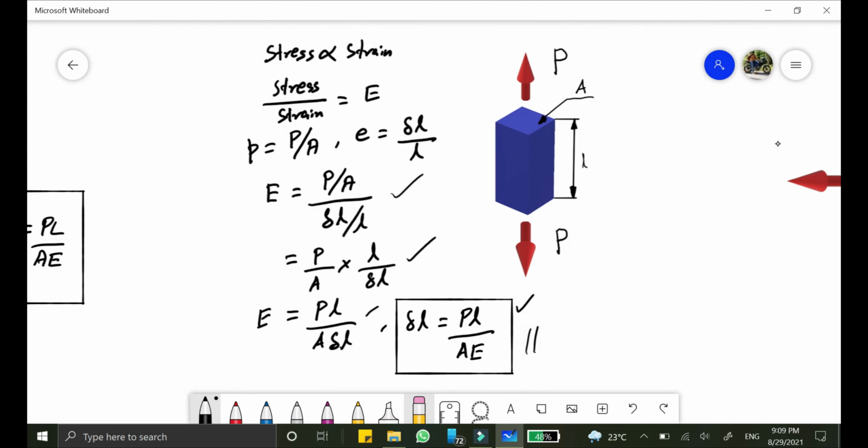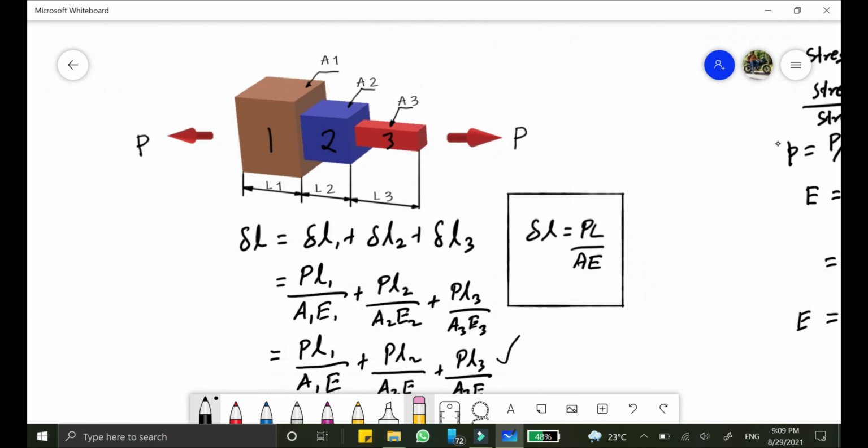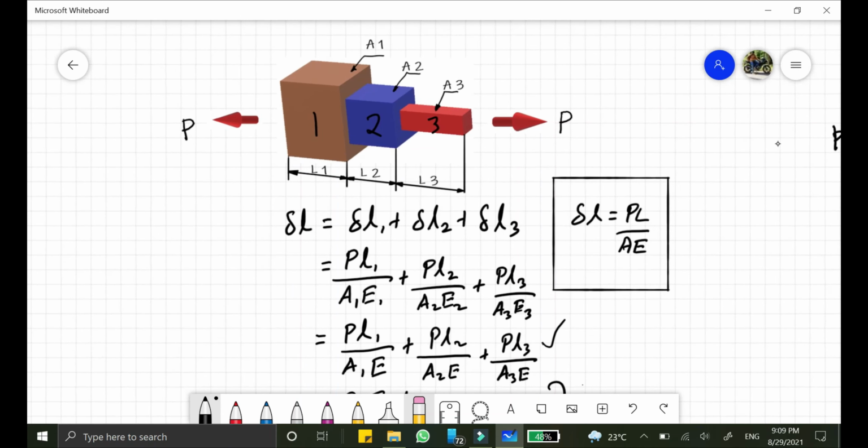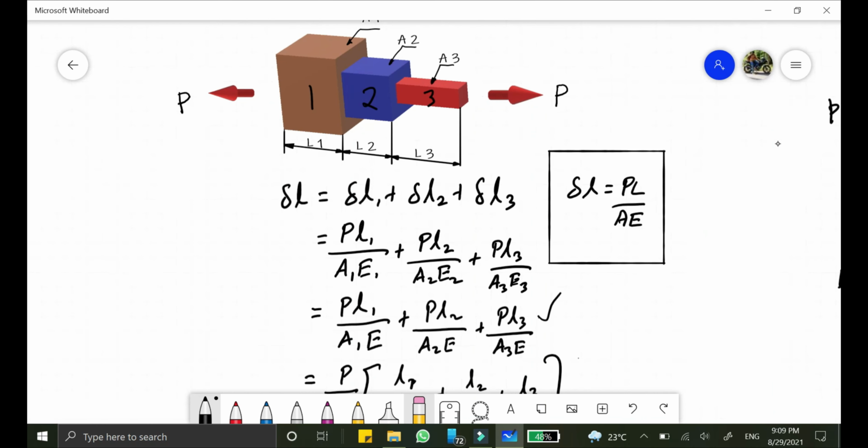If the cross-sectional area is different, then we have to calculate the deformation of individual sections and sum up the values for determining the total deformation, the total change in length. So here delta L is equal to delta L1 plus delta L2 plus delta L3. Here delta L is PL by AE.